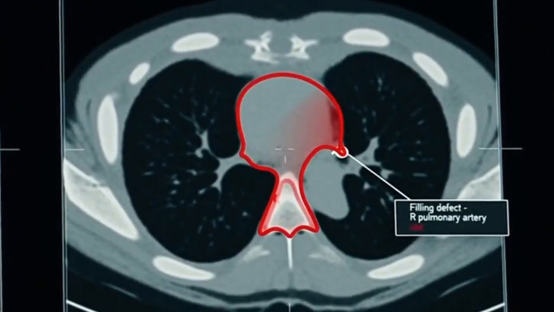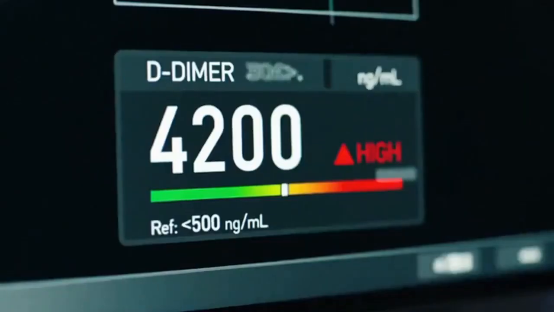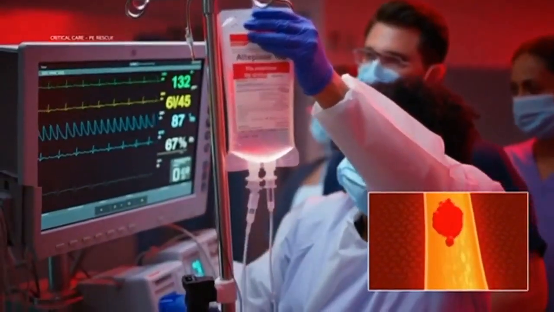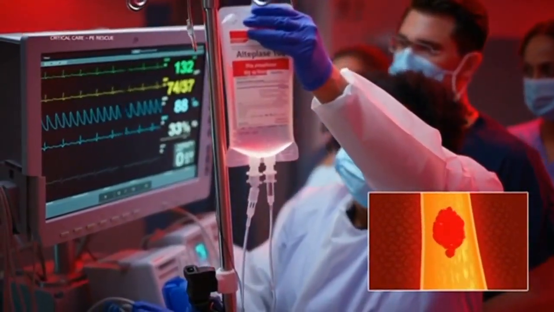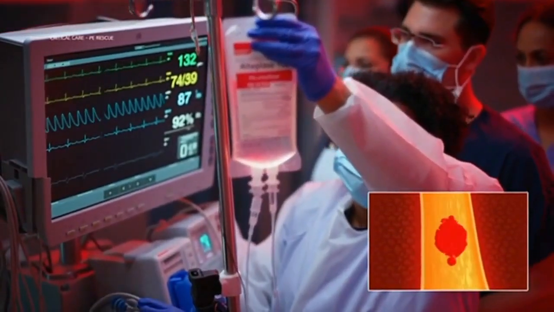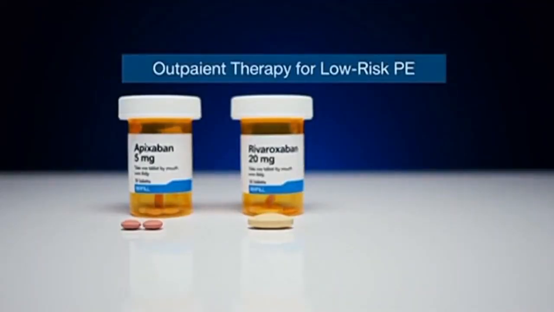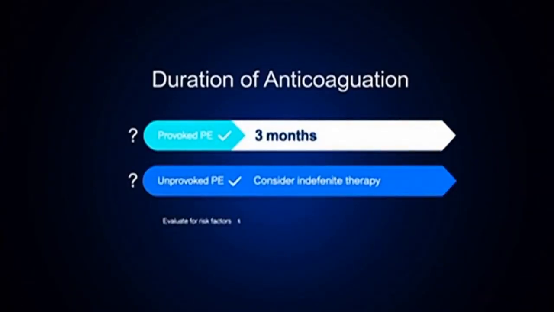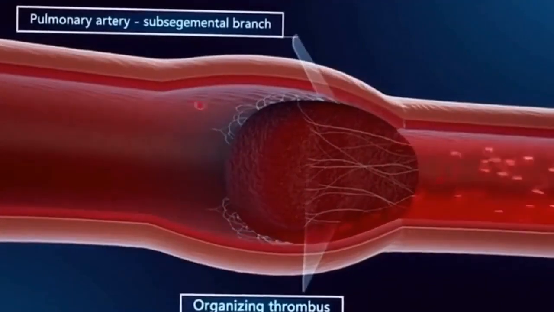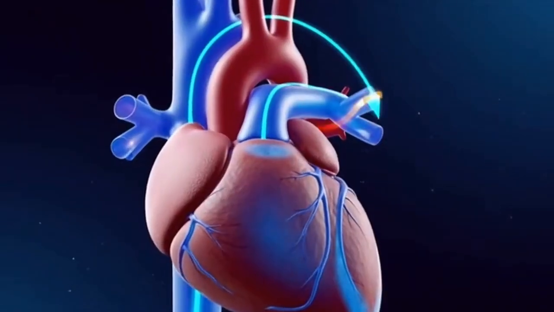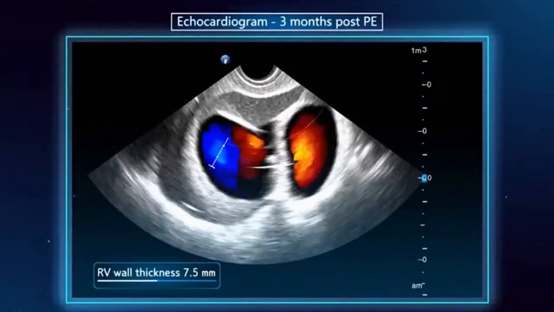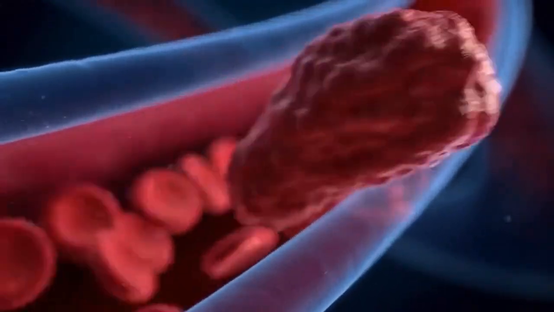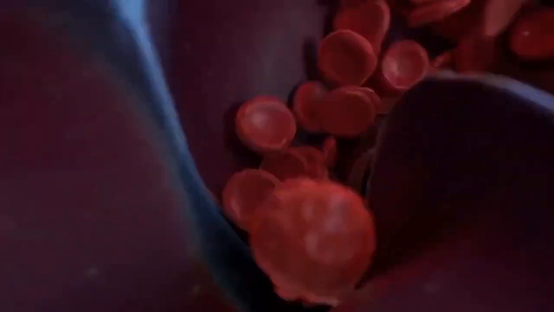In low-probability patients, a negative D-dimer, especially age-adjusted D-dimer, safely rules out PE without imaging. In high-probability patients, go directly to CT pulmonary angiography, CTPA, the gold standard. Ventilation perfusion, VQ scanning, is used when CTPA is contraindicated, such as in renal failure or pregnancy. Echocardiography is not diagnostic, but identifies RV strain, critical for risk stratification.